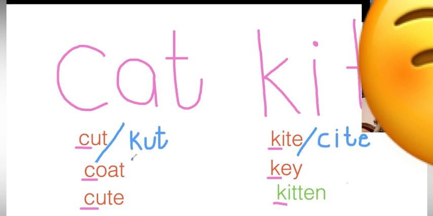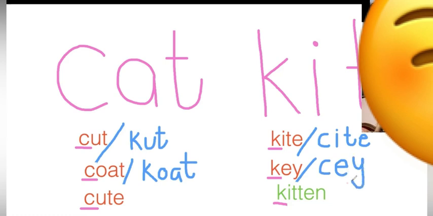So why can't I write coat like this? K, then O, then A, then T. This is the wrong spelling. So yes, we have to write C. Very smart you all are. But there is a reason, and we are going to do a story today to understand why.